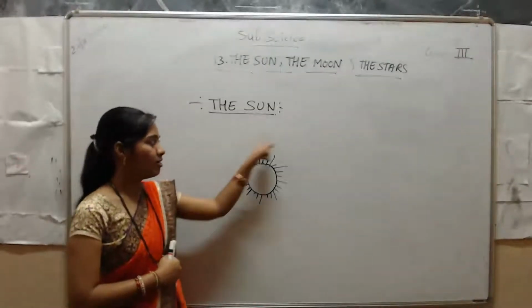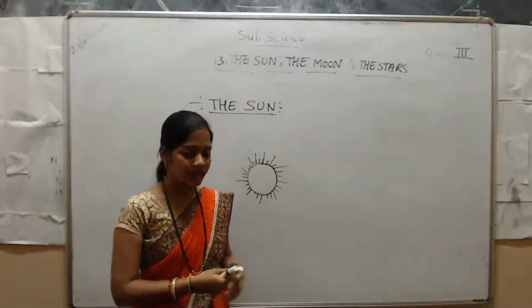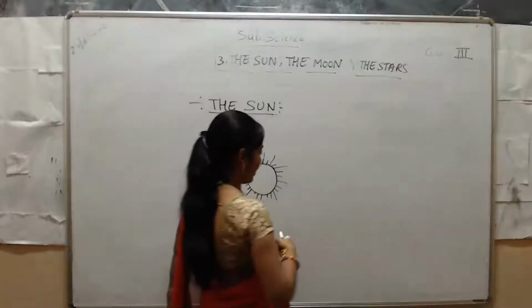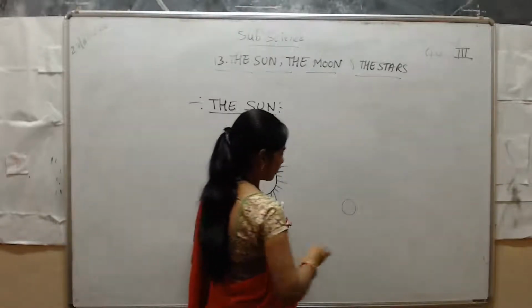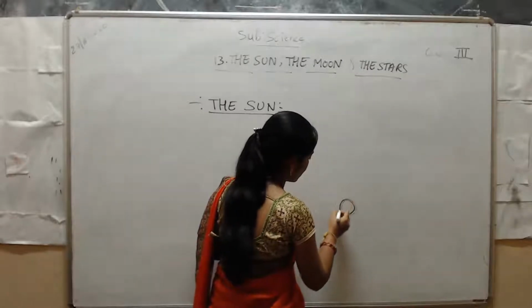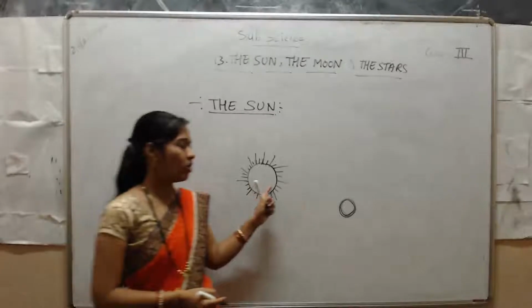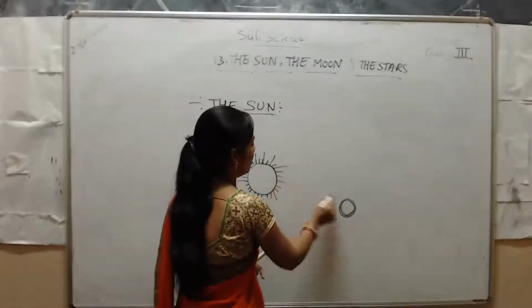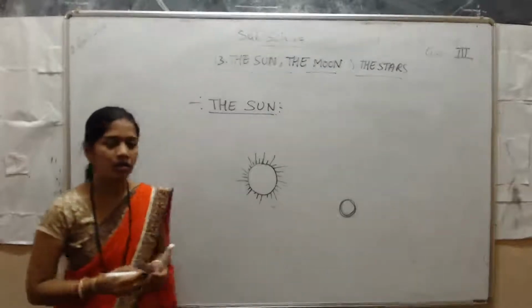The sun is the main source of light. From the sun only the earth gets the light. Yes or no? This is the earth. The sun gives the light to the earth.